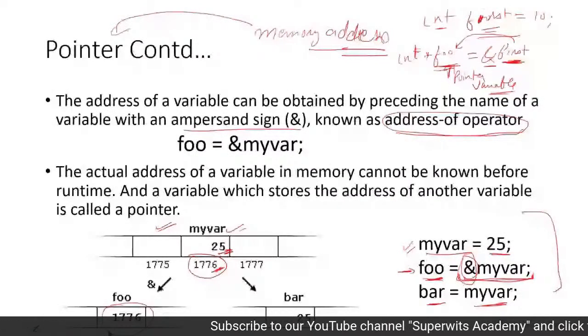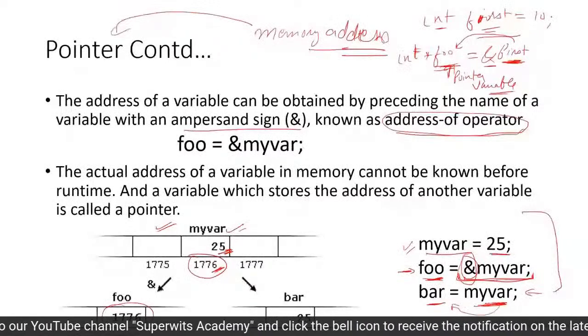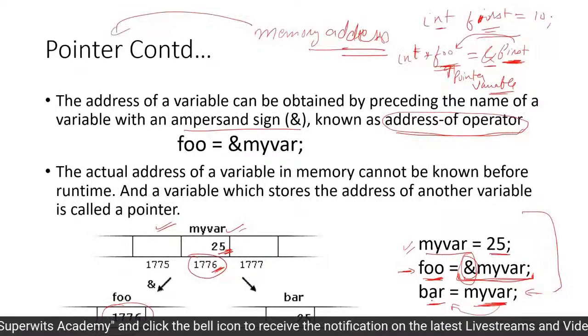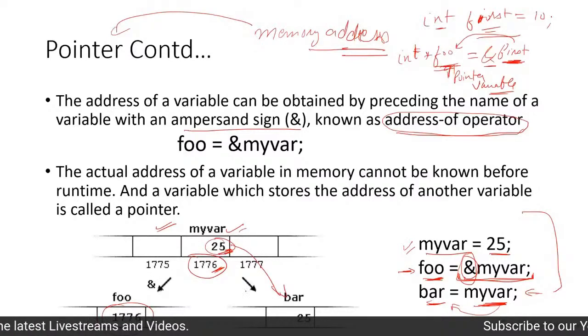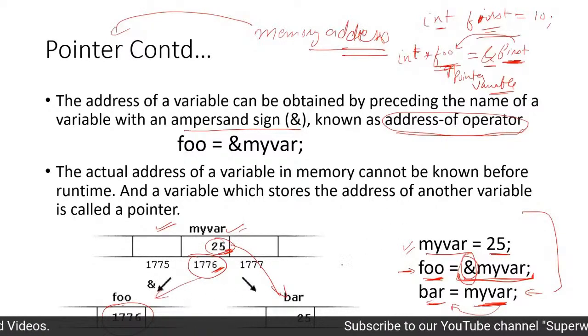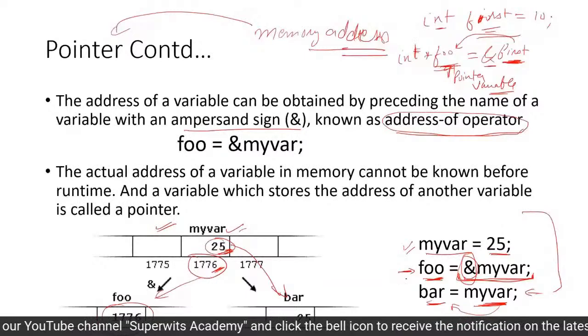Whereas the other typical usage of the variable value transfer is like this. So myvar is used and equated towards bar. That means now it is going to fetch the value that is 25, and that is going to be put over here, whereas this 1776 will be put into foo. So this is the typical use case of the pointer variables.